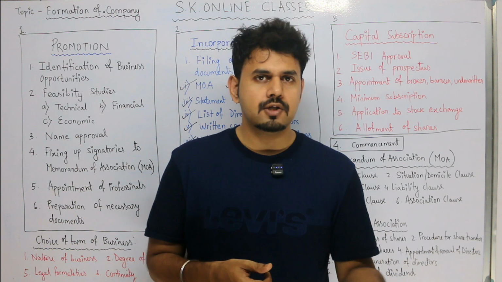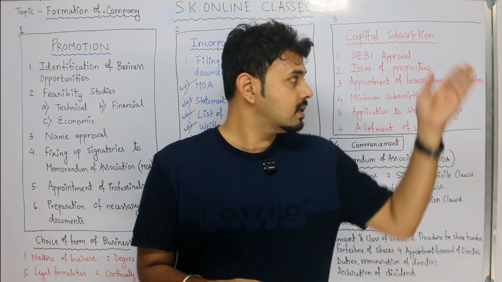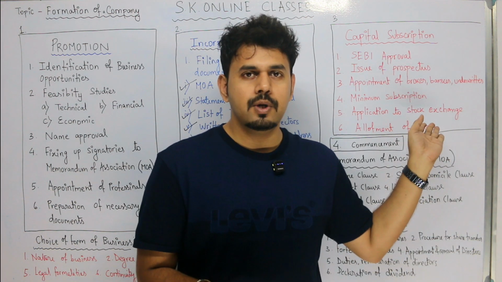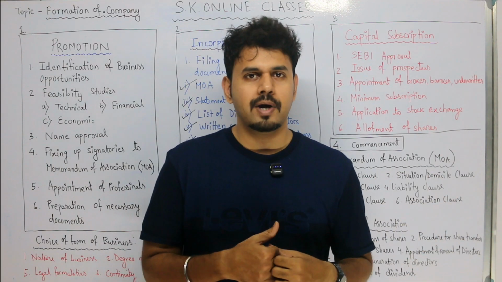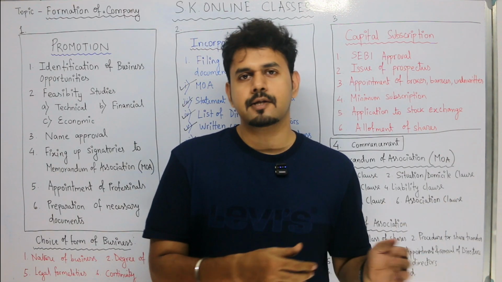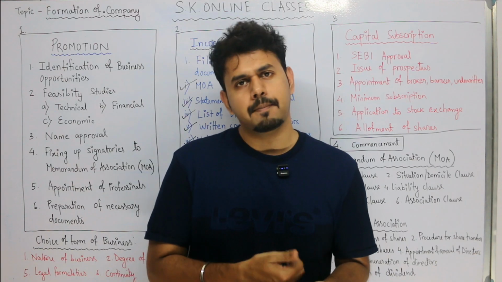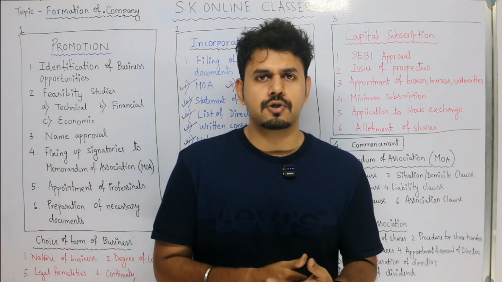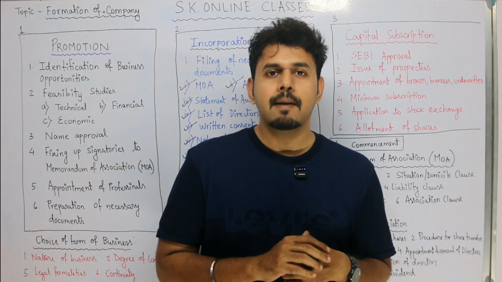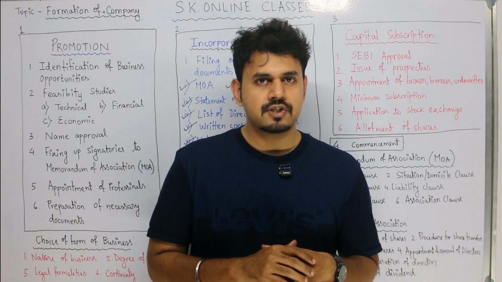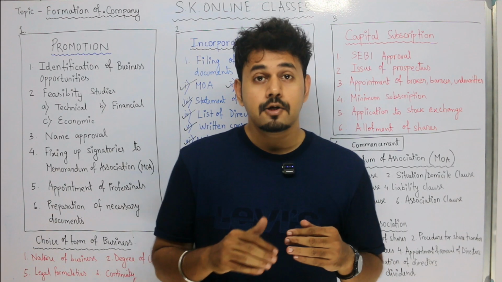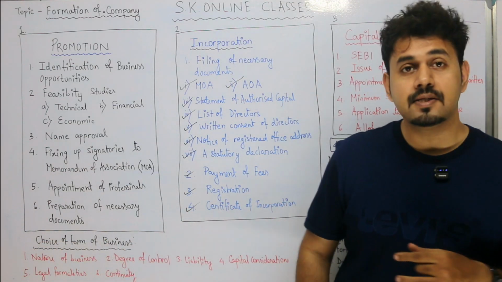You have to go to the registrar again, put the documents, like all these things have been duly complied with, and you get the certificate of commencement. Once you get the certificate of commencement, a public limited company can also start its operation. So we will come to the last part of the chapter, that is choice of form of business.